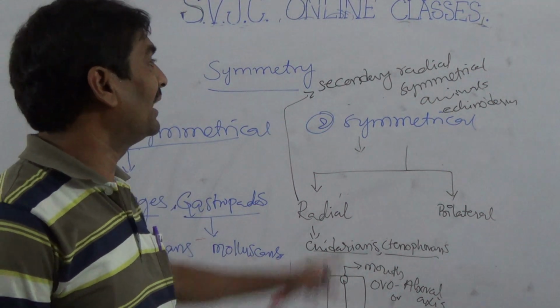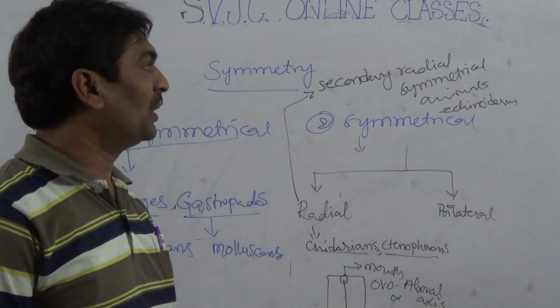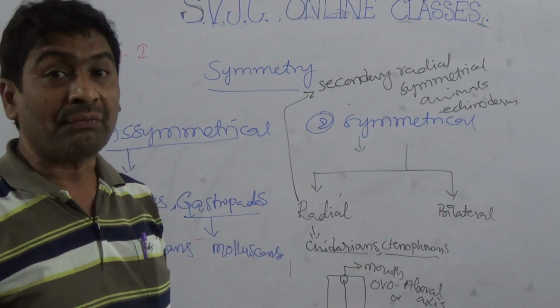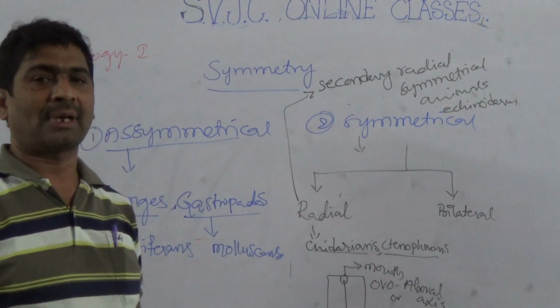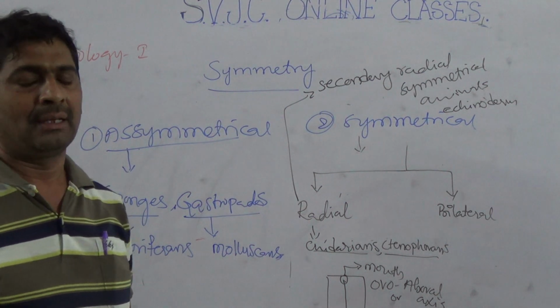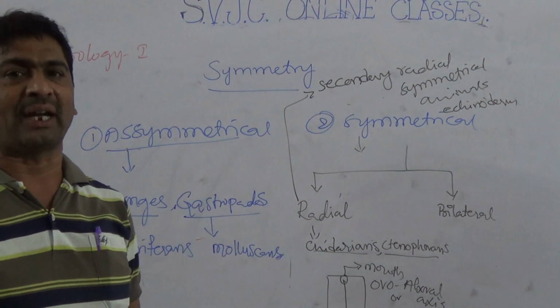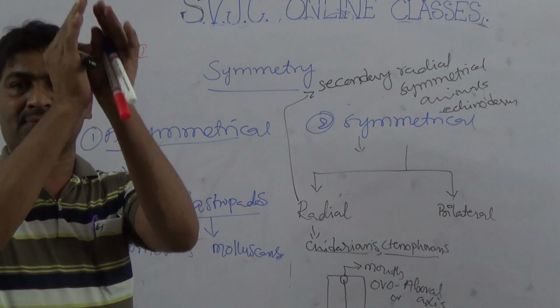The best example of echinoderm is starfish. Starfish is pentamerous radial symmetrical. Penta means five arms. So that starfish has five arms.